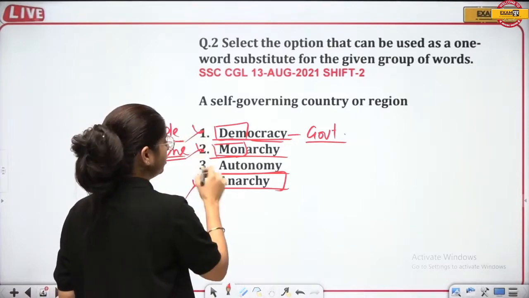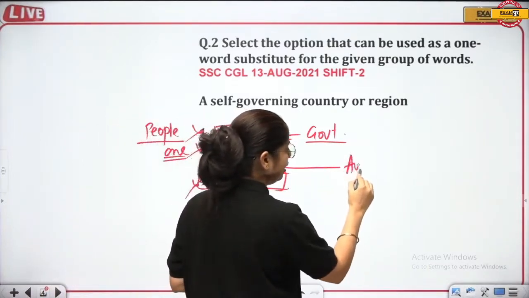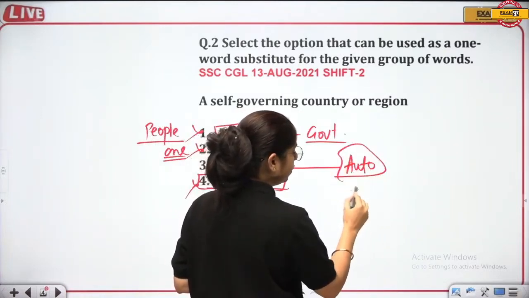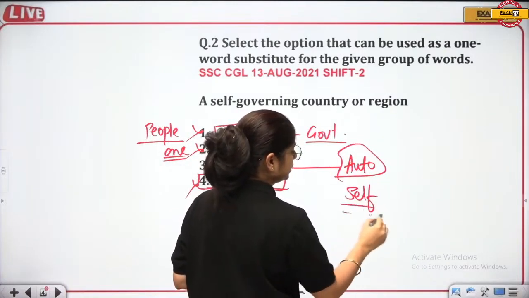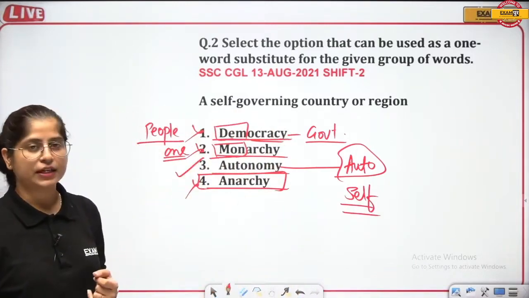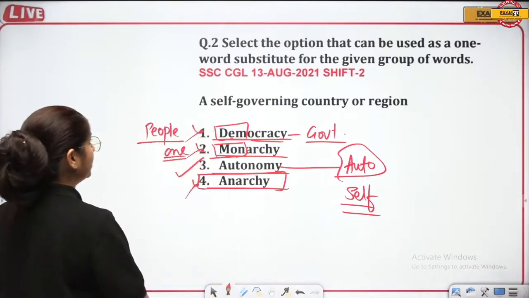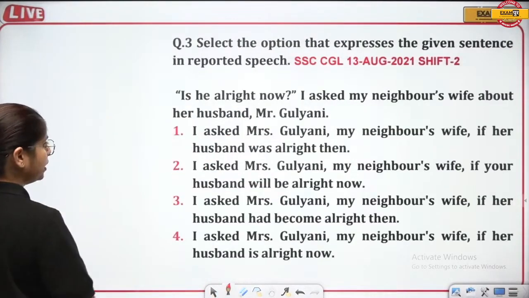We are left with only one, and that is autonomy. Auto, self, right? You can relate auto and self with it. So the correct answer here is autonomy, a self-governing country or region, right? Got it? Okay, fine. Very good. Keep answering along with me.